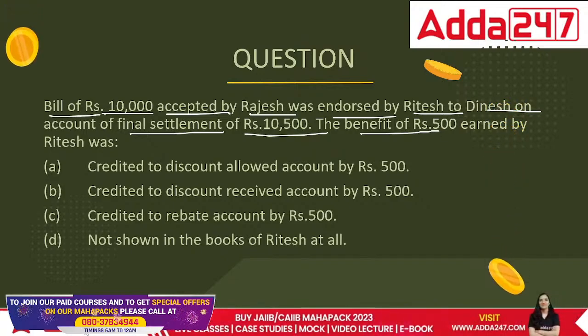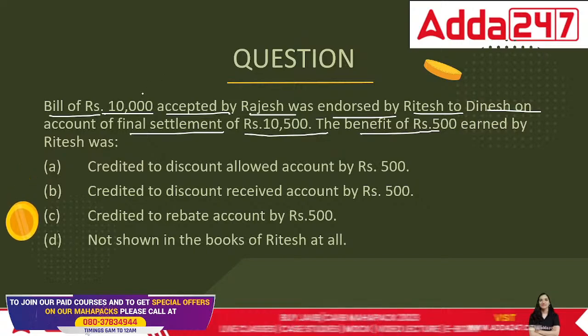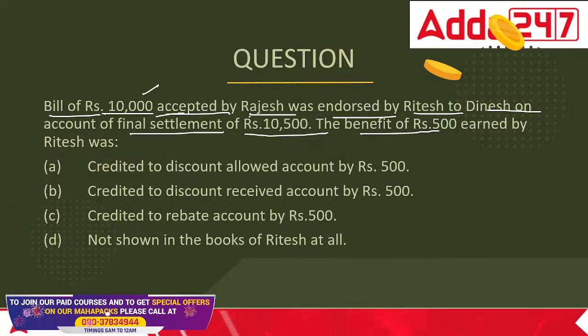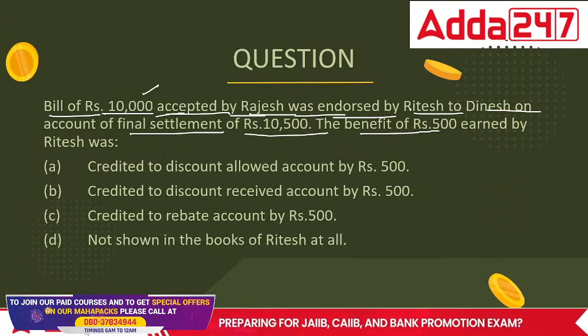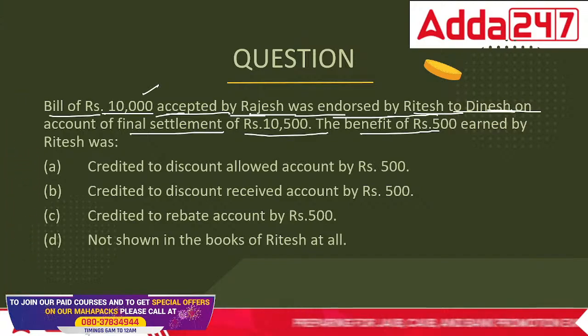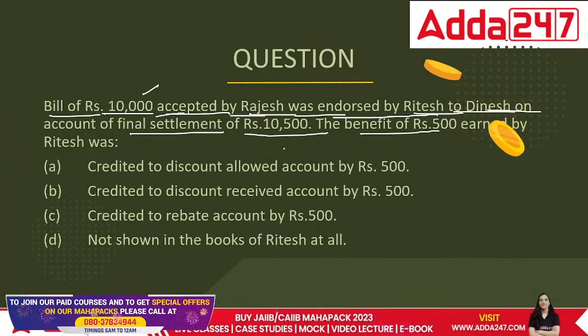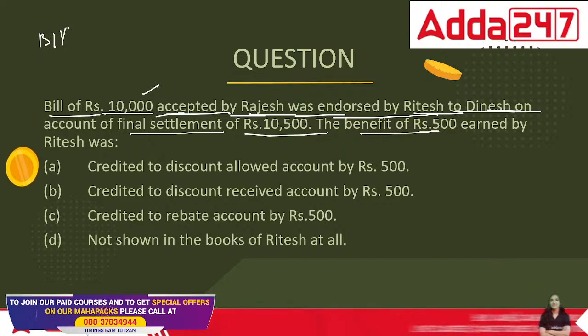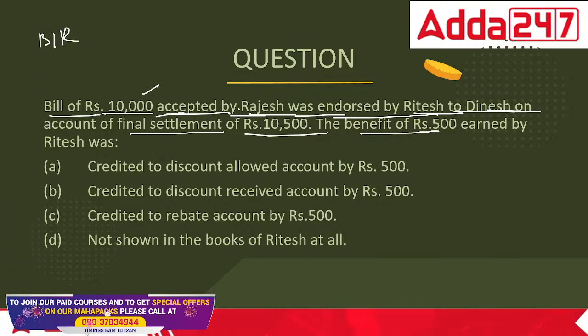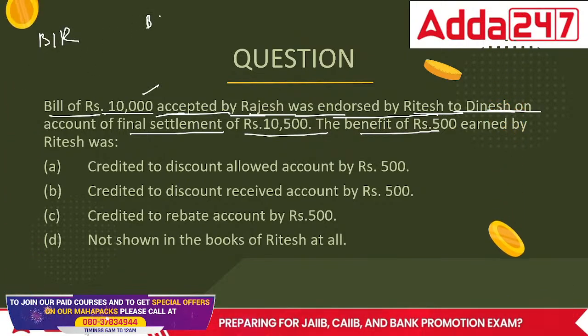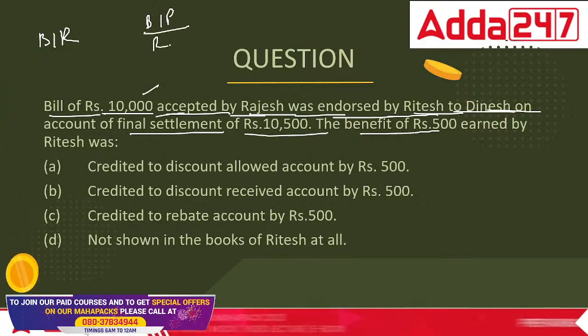See, the point is we are talking about the bill of rupees 10,000 accepted by Rajesh was endorsed by Ritesh to Dinesh. Achha, in this case what we are having is there is a bills receivable, bill accepted by Rajesh. That means Rajesh is saying that I accept the bill.